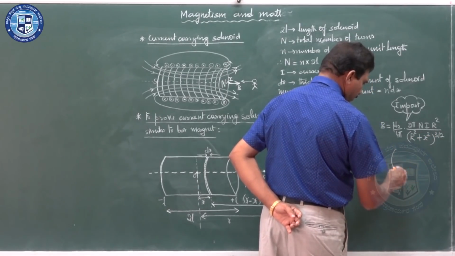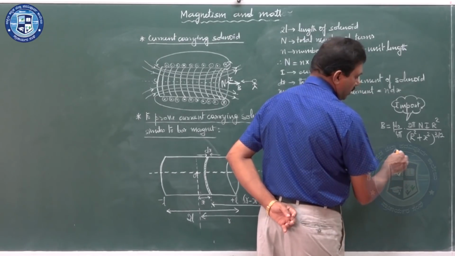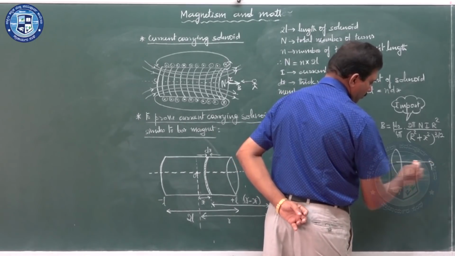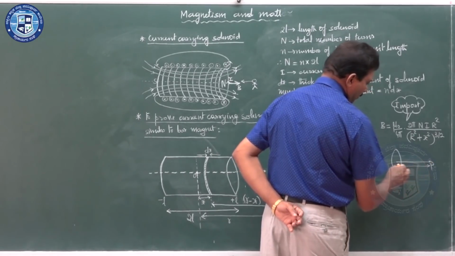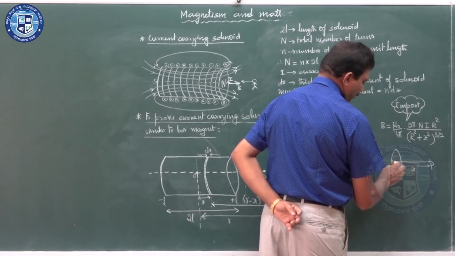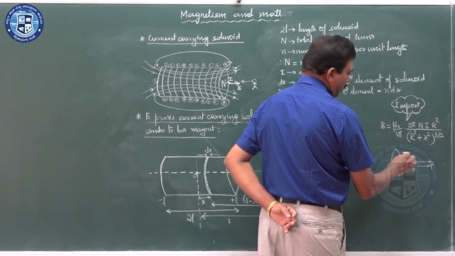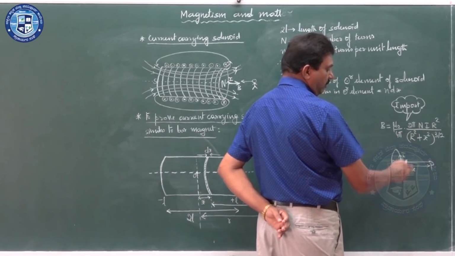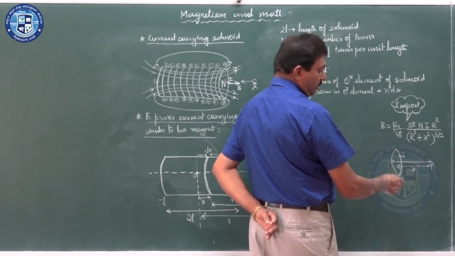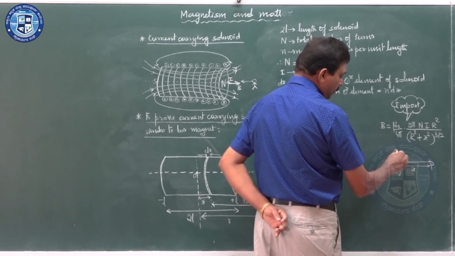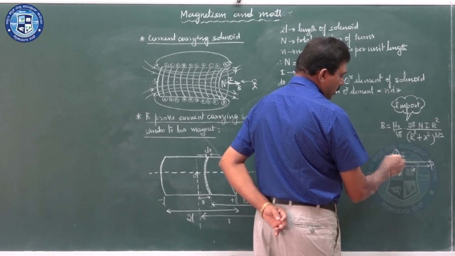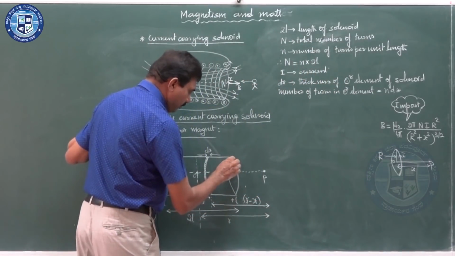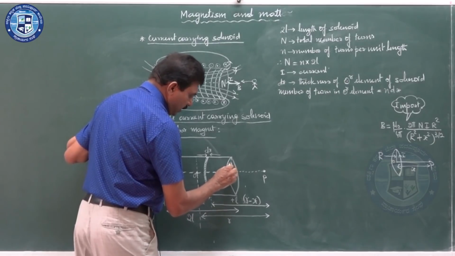This is the circular loop, magnetic field at a point at distance x from the center. I is the current, n is the number of turns in the circular coil I am taking, and r is the radius. So here I am taking the radius as r only.